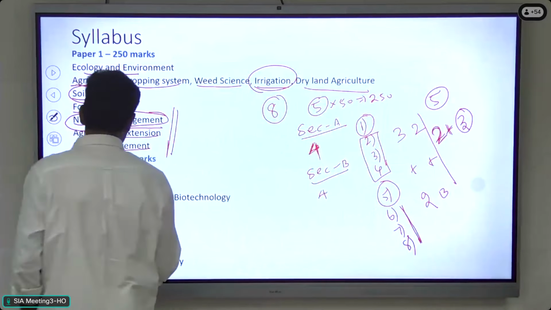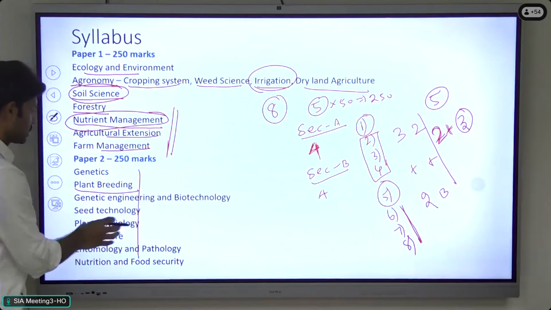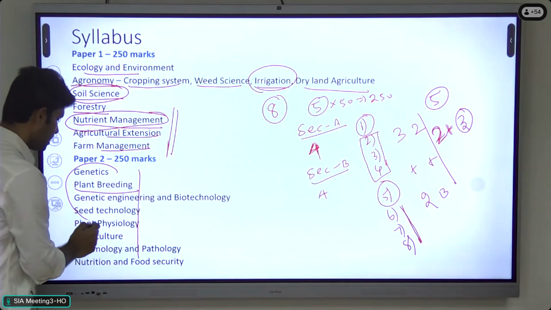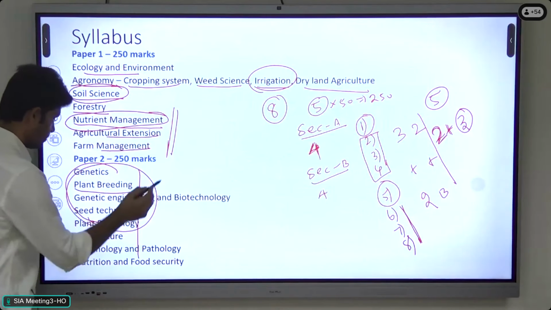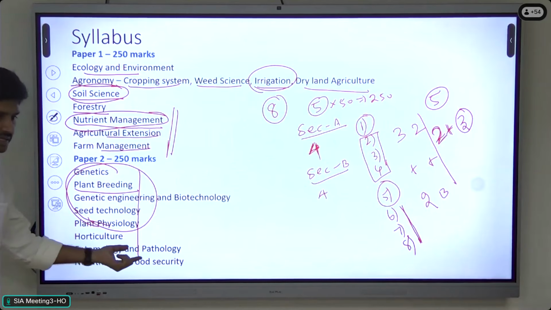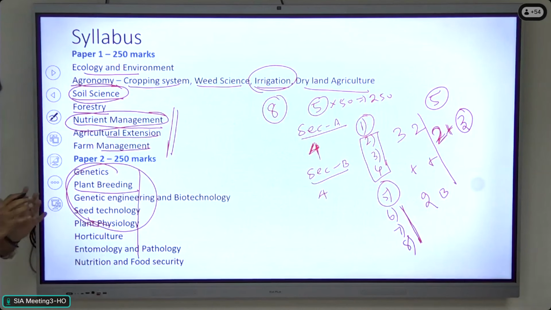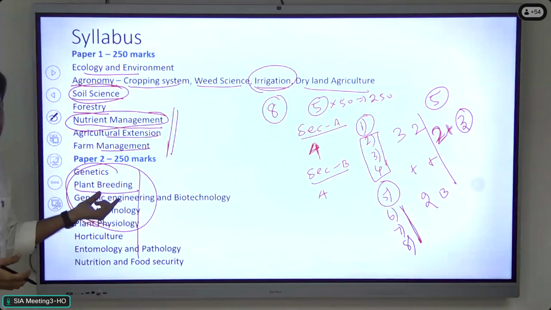For paper 2, again the same pattern, but my suggestion is for scoring, these subjects are high scoring. They are purely technical when compared to areas like horticulture, food security, entomology, and pathology. When compared to those areas, many topics are very vague. We cannot exactly predict the nature of the questions, but here the questions are highly predictable.